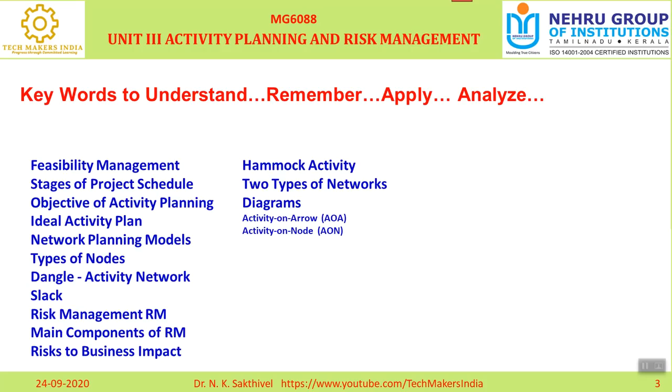The next one is activity on node. What is the meaning of activity on node? That is a precedence model, the precedence diagramming method I told you about. It shows which activity is emphasizing another activity, that means which activity depends on another or initiates another. So the two things are very important: activity on arrow, AOA, and activity on node, AON.